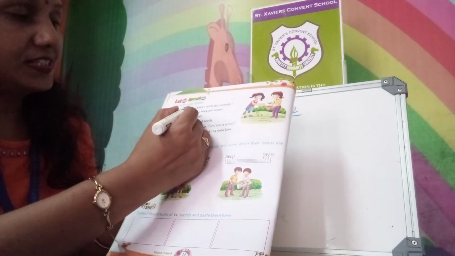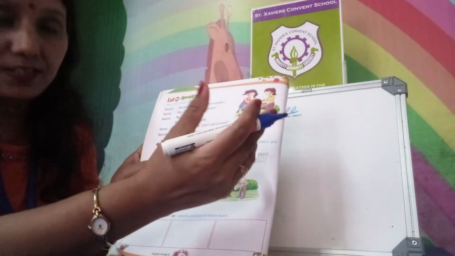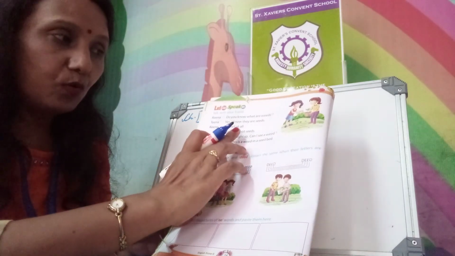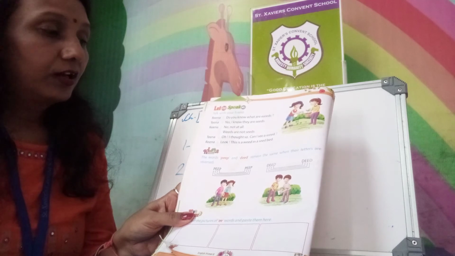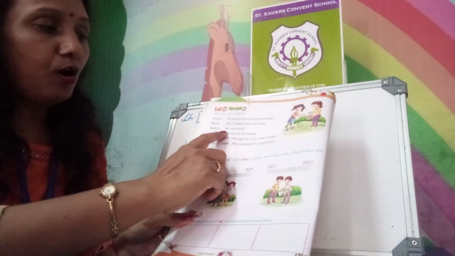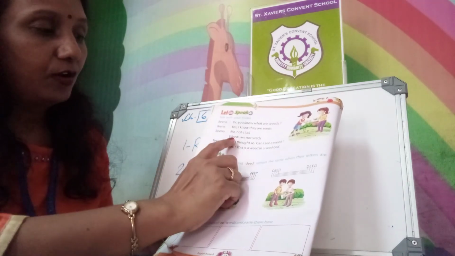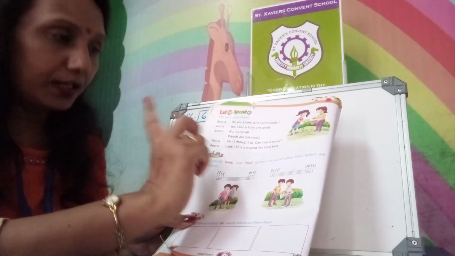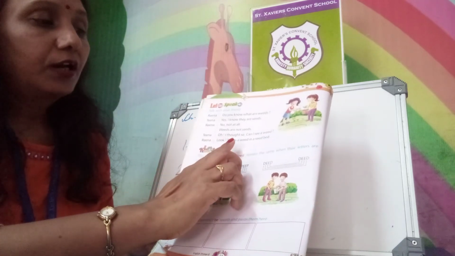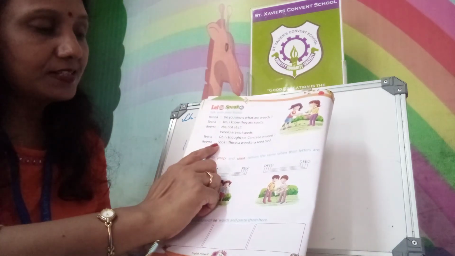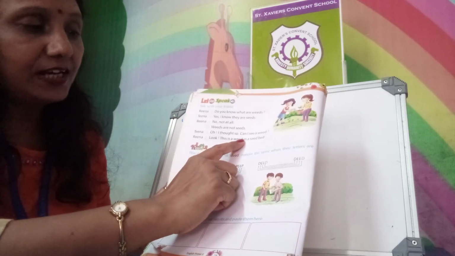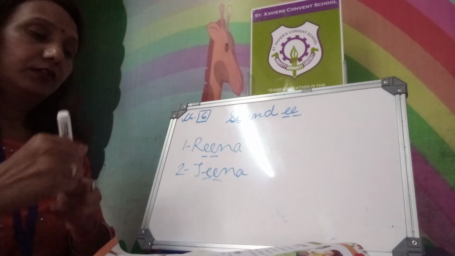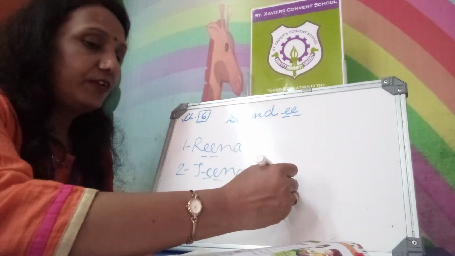Reena saying, do you know what are weeds? Tina saying, yes, I know, they are seeds. Reena says, no, not at all. Weeds are not seeds. Tina saying, oh, I thought so. Can I see the weed? But Reena saying, look, this is the weed in a seed. Where is the weed? Weed in a seed.